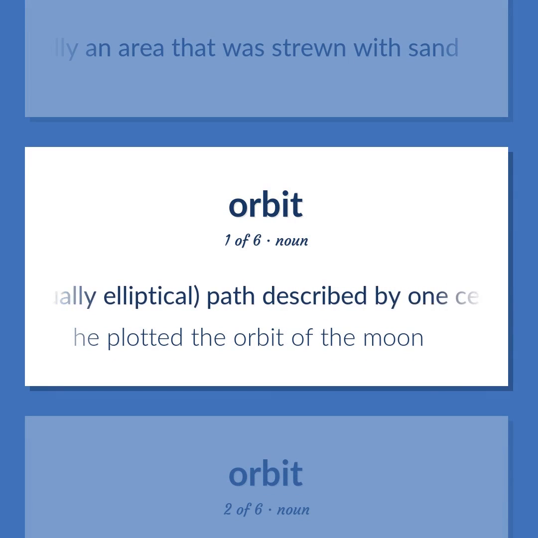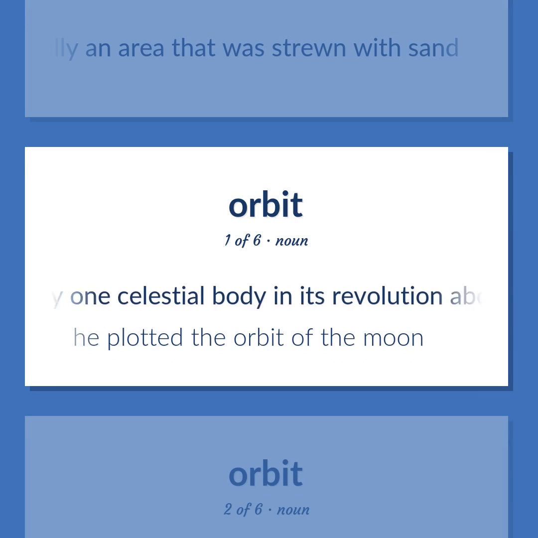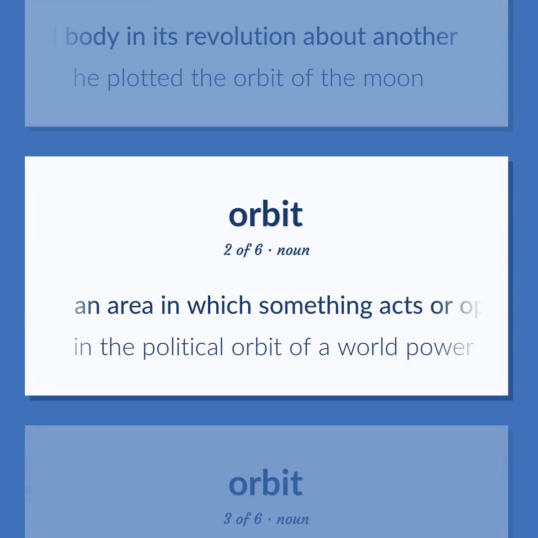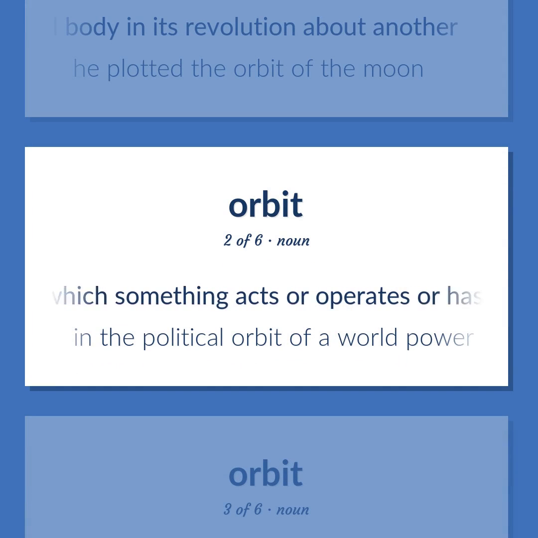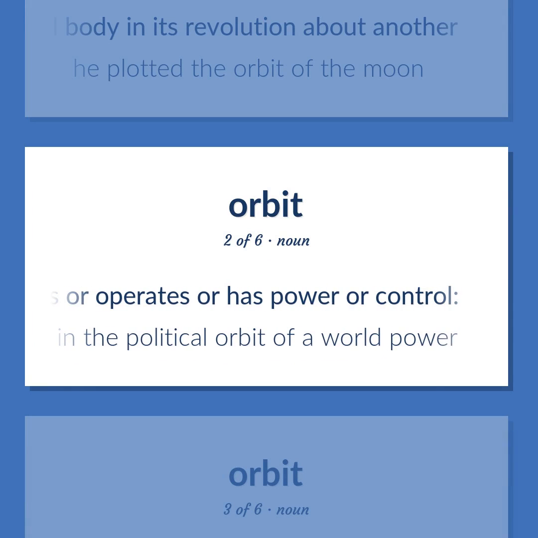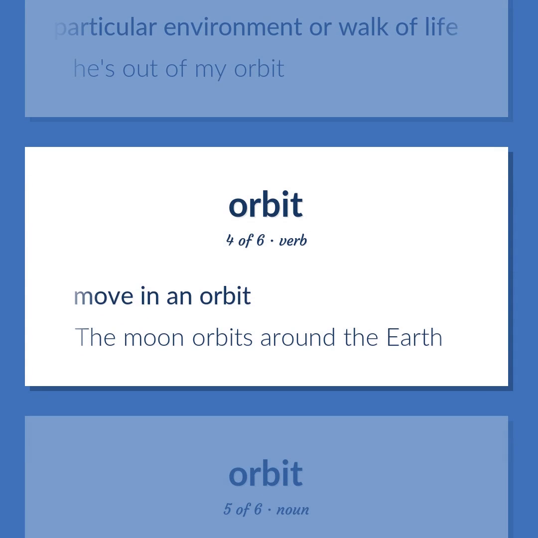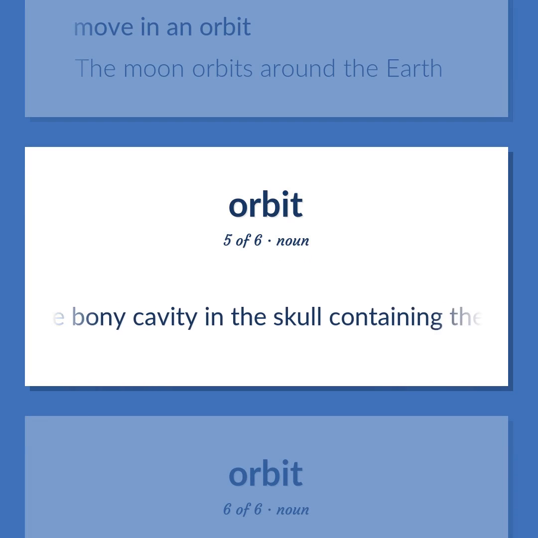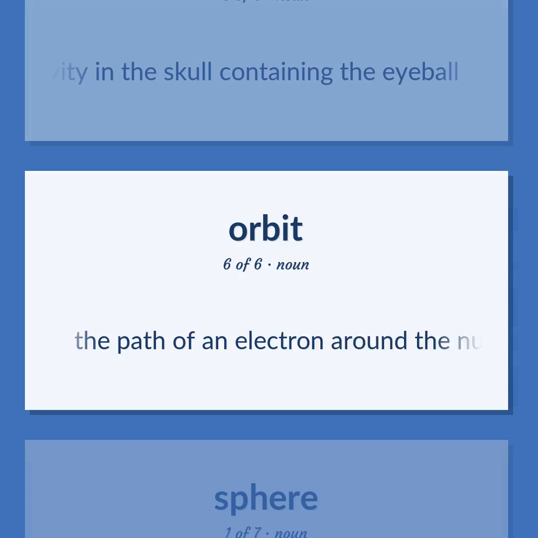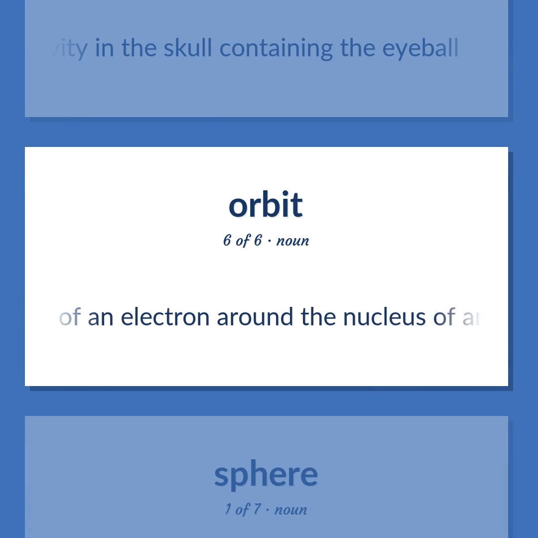The, usually elliptical, path described by one celestial body in its revolution about another. He plotted the orbit of the Moon. An area in which something acts or operates or has power or control. In the political orbit of a world power. A particular environment or walk of life. He's out of my orbit. Move in an orbit. The Moon orbits around the Earth. The bony cavity in the skull containing the eyeball. The path of an electron around the nucleus of an atom.